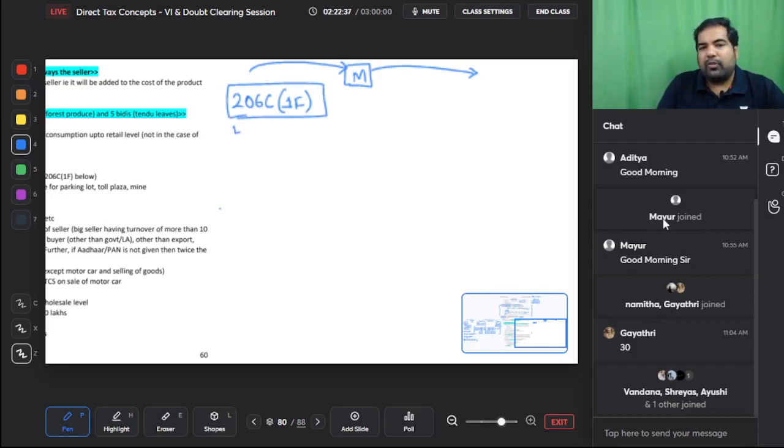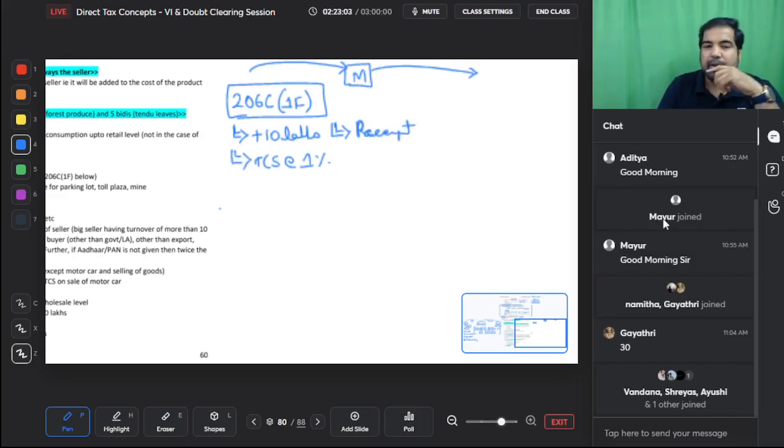What do you mean by fancy car? If the value of the car is more than 10 lakhs, I call it fancy, but otherwise the section calls it a car of more than 10 lakh rupees. Then TCS has to be collected at the rate of 1%. There was a COVID discount before this year, but it is not applicable for your year, so don't worry about it. And this has to be on receipt basis. So whenever you receive this money, that's when you have to pay to the government, not before that.